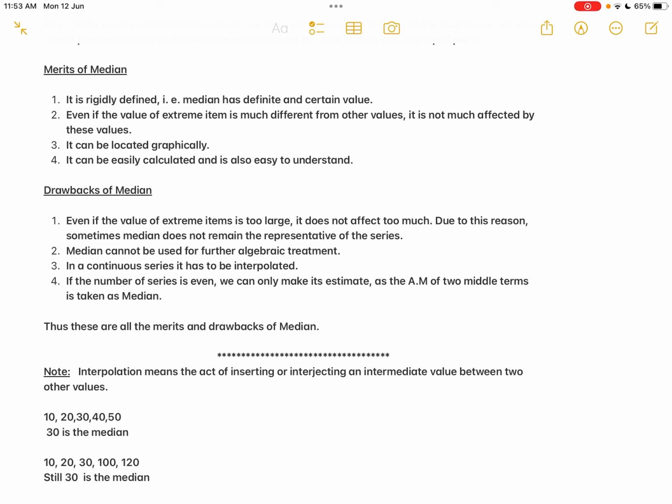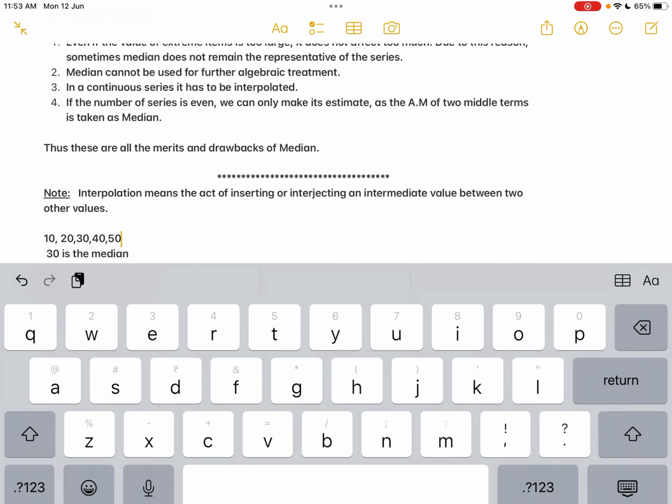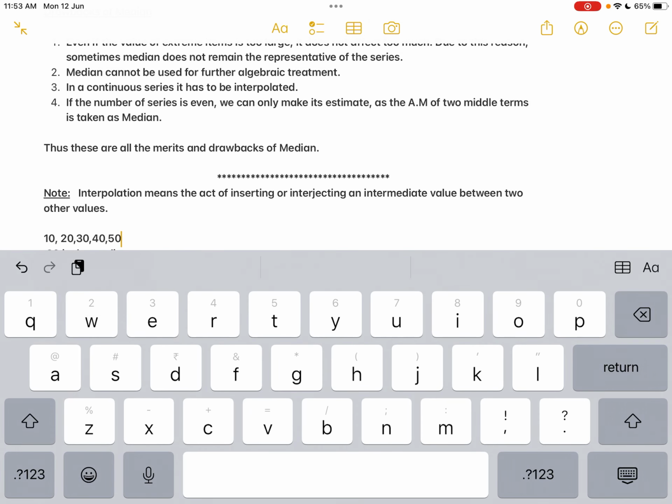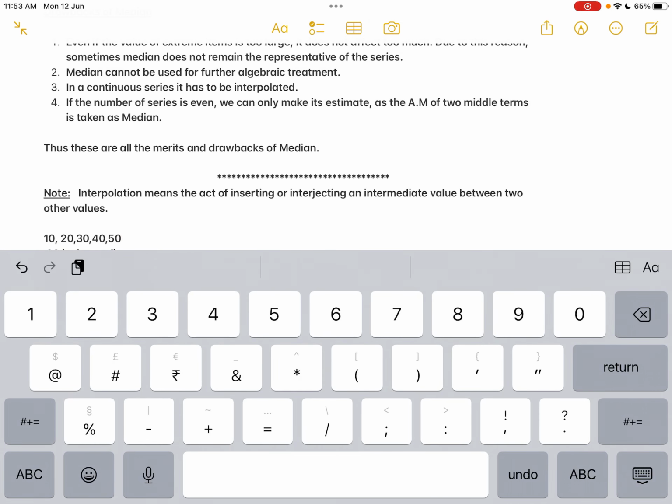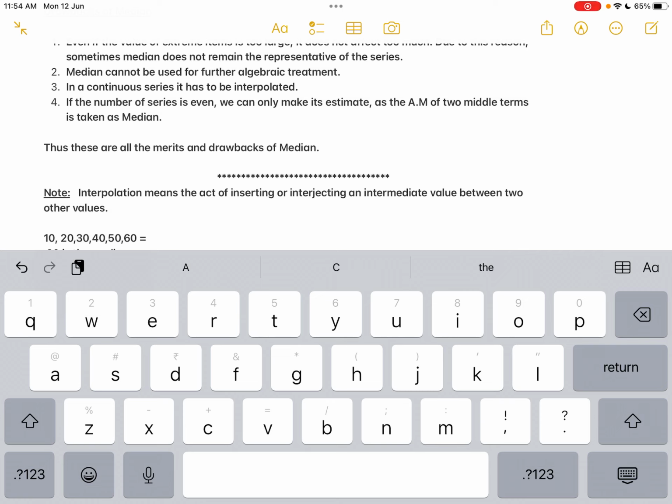And then the fourth one, if the number of items in the series is even, we can only make an estimate, and the arithmetic mean of the two middle items is taken as the median. The same thing, for example: 10, 20, 30, 40, 50 and 60. Now this is in even numbers. So what is the median here? What do we have to do to calculate the median?